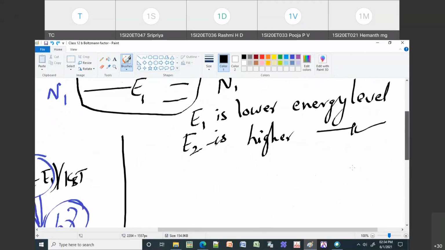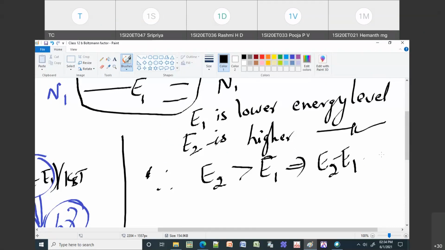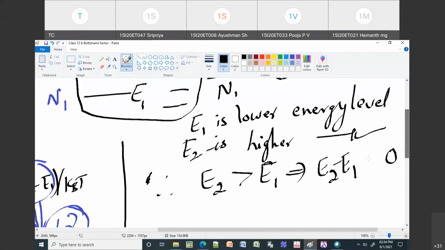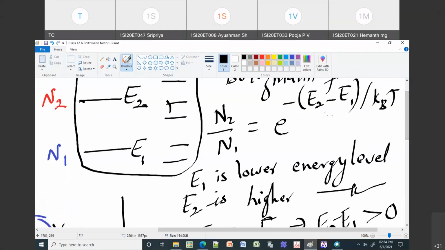As E1 is the lower energy level and E2 is the higher energy level, E2 is always greater than E1. In that case, what happens to E2 minus E1? Is it greater than 0 or less than 0? Since E2 is greater than E1, E2 minus E1 is always greater than 0, so this term is always positive.